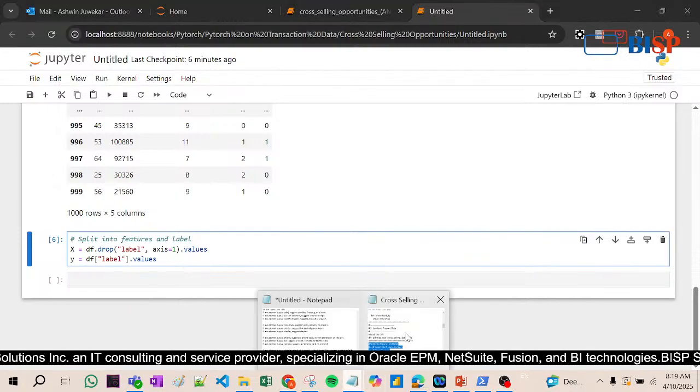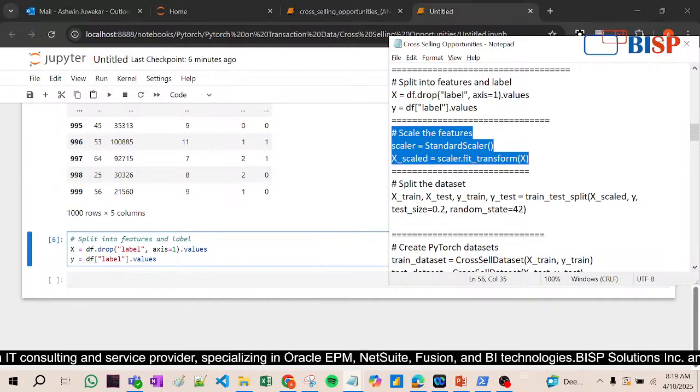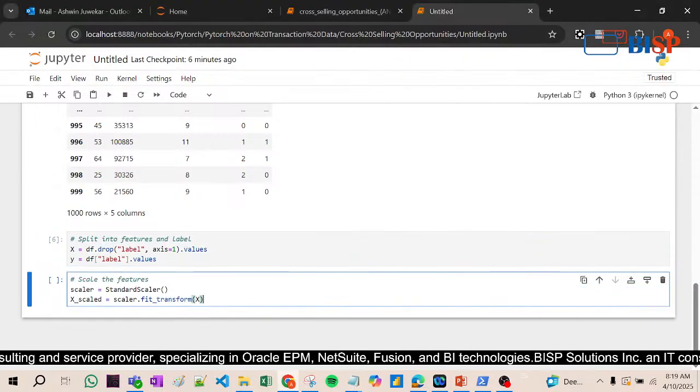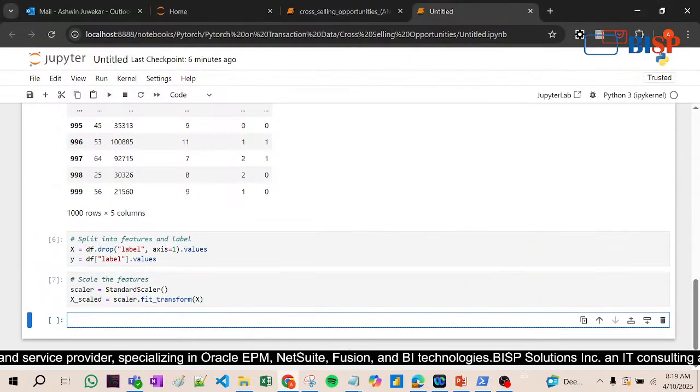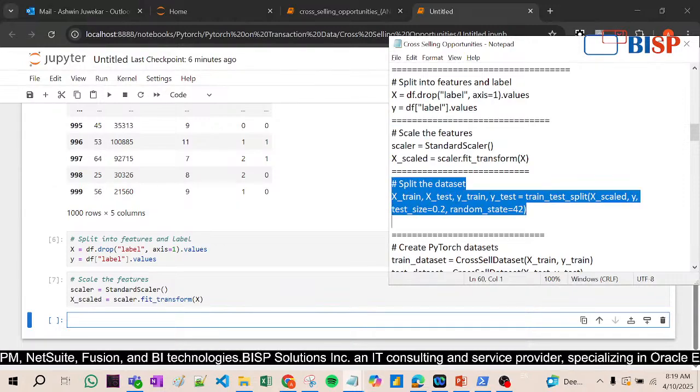Now let's go here also. Now scale the features. What we are doing here is using the standard scaler. Scaler is a function which is used to fit and transform the data, right? So X scaled is done. We have fit the data here. Then here X scaled, look at this.